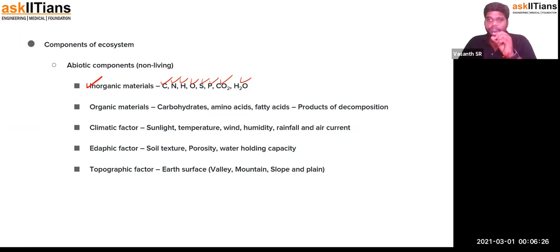I repeat, inorganic substances are available on the earth's surface from the very beginning, and no living organism helps in their formation. Organic materials are substances in whose formation living organisms have an influence. For example, carbohydrates, which are produced by plants, amino acids, which are formed by chemical synthesis, and fatty acids. These are the simpler compounds formed as a result of decomposition, right?